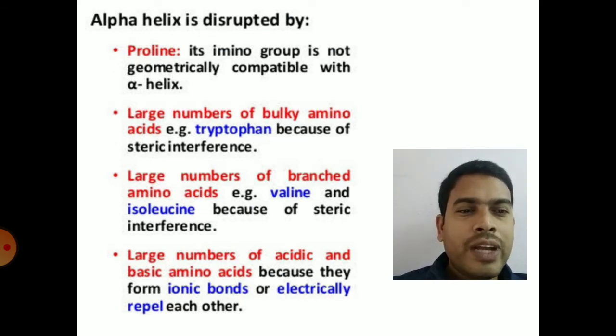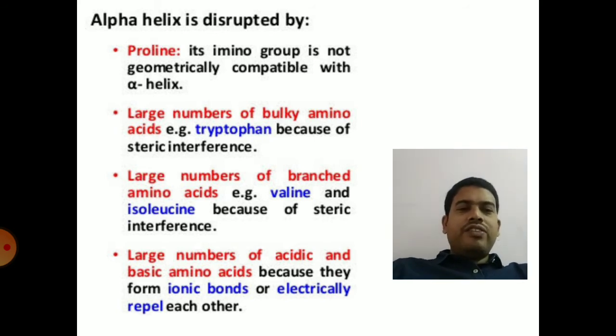And now the amino acids which will disrupt the alpha helical structure, that means the amino acids that are absent in alpha helical structure. Proline, an amino acid, will disturb the structure. It will form bends or kinks in the structure, hence it is absent in the alpha helical structure.